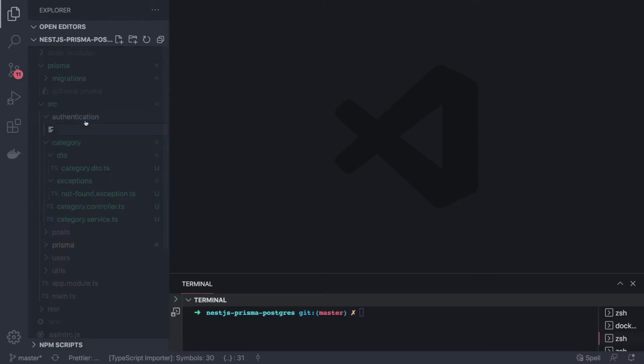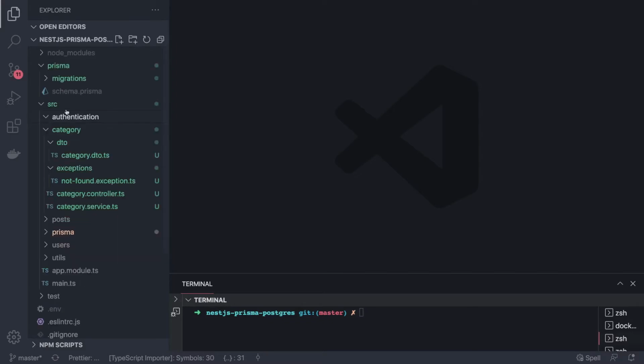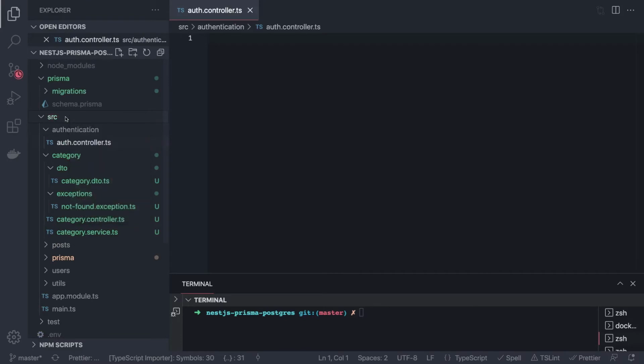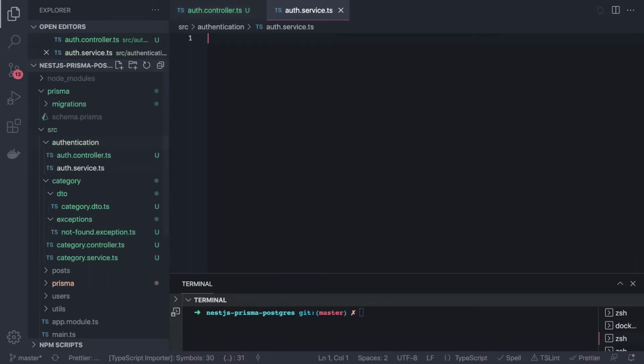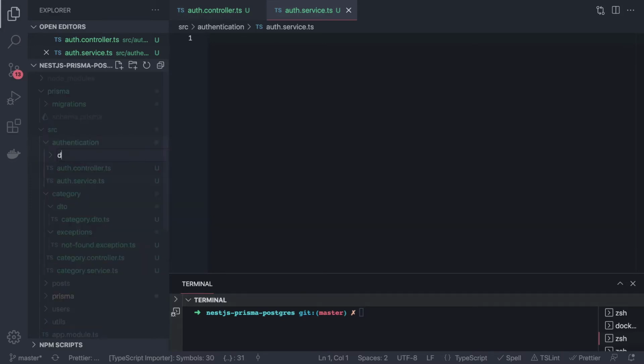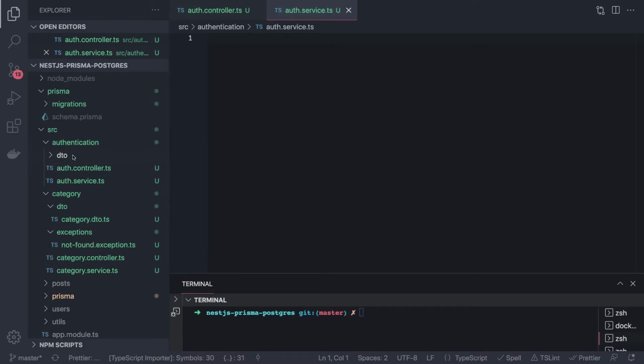So first is auth.controller and then auth.service. We are going to create a simple login, register and all these kind of system. We are going to generate a token, and then we are going to access the protected API protected by guard. And here we can create a DTO, and inside DTO what all DTOs we have is login DTO and the register DTO.